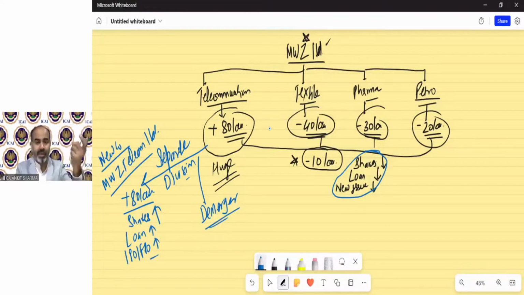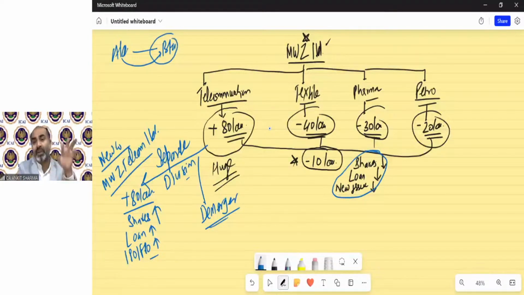Merger means amalgamation. In amalgamation, if A Limited and B Limited, A Limited is going into B Limited. So technically that is called merger. There is merging. But in this process, demerger, we are getting separated. We are not getting consolidated. We are getting separated. So it's the reverse name of merger. We call it demerger.